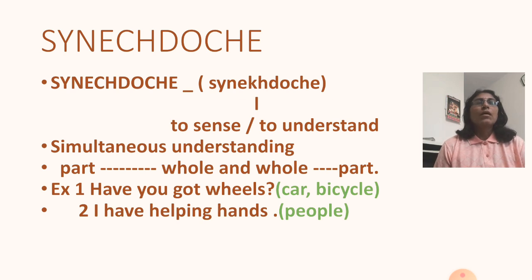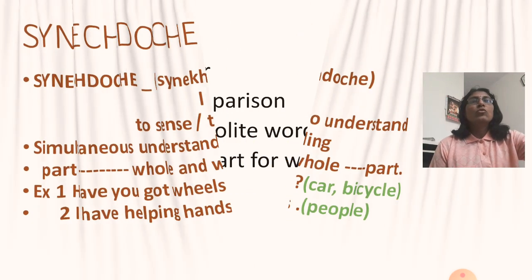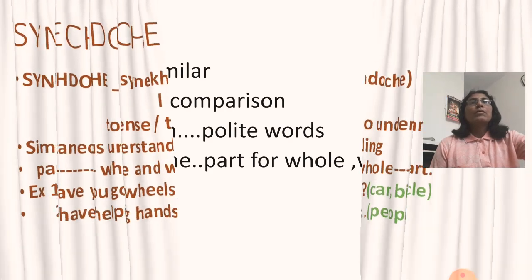Now see the example. Have you got wheels? If the writer is asking in this way, he is asking his friend if he has got a car, bicycle or any vehicle having wheels. Second example, I have helping hands. It means that I have many people to assist me. So instead of saying people, I am saying I have many helping hands. I have many people to help me. The part of people, hand, is used to indicate actually the people.